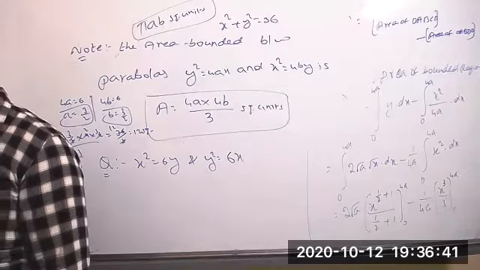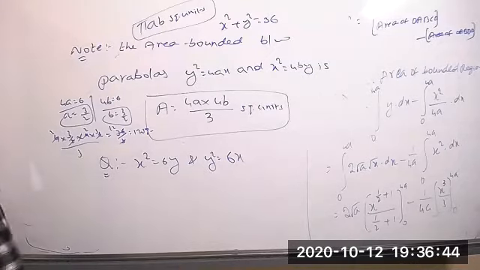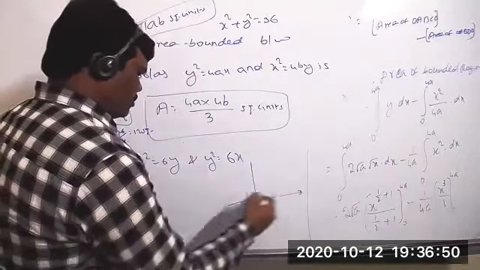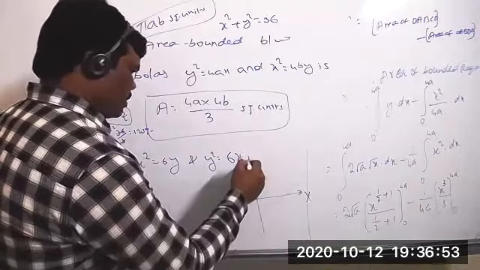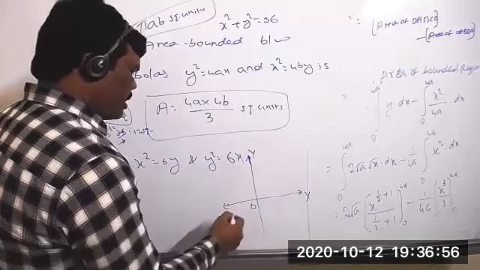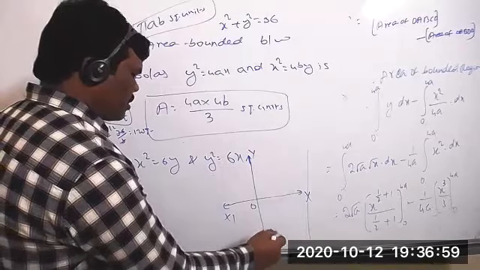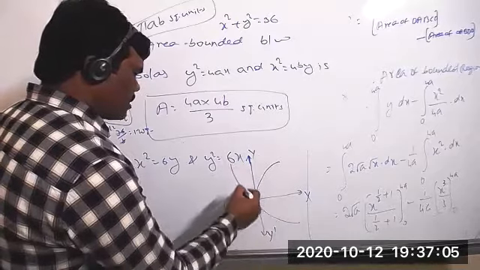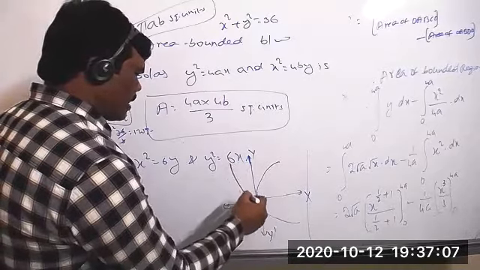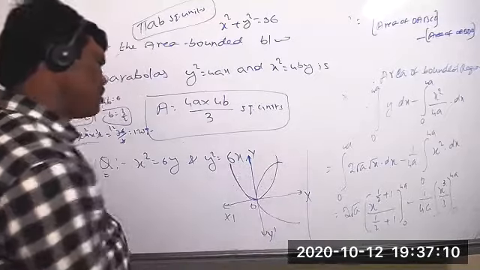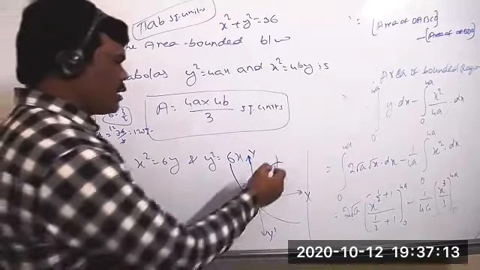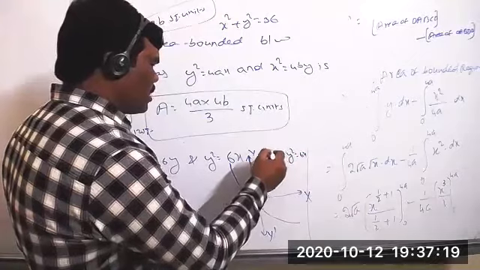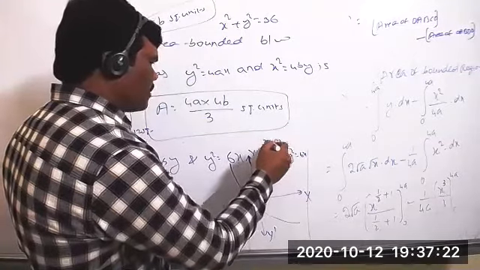But that one we have to prove. We have to prove directly by using the subjective method. If you take it in a graph also, you'll get the same graph. X, Y, origin, X dash and Y dash. The graph will be, first graph compulsorily, Y square means we'll get like this, and X square means clearly we are getting like this. Okay. So this I can write now, Y square equal to 6x. And X square equal to 6y.